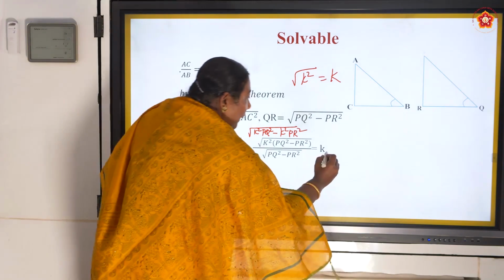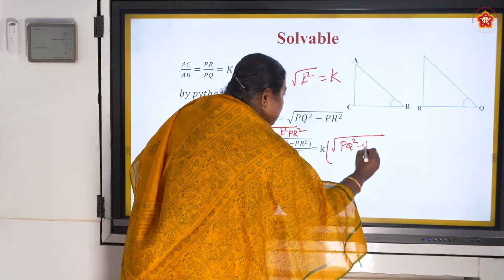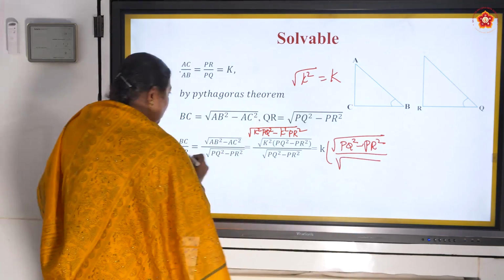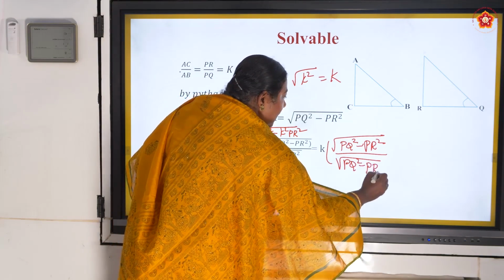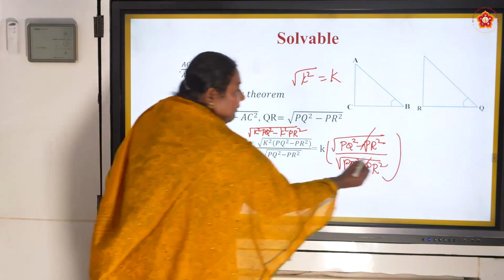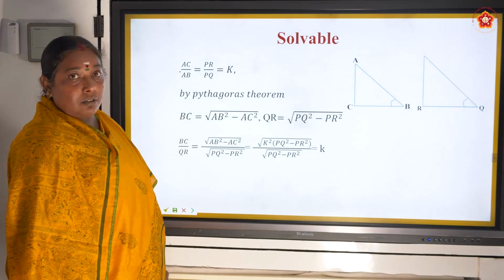That is what happened here. So it becomes PQ square minus PR square, divided by root of PQ square minus PR square, which is the QR value. It gets cancelled. So what is my value? This is equal to K. I think you understood this.